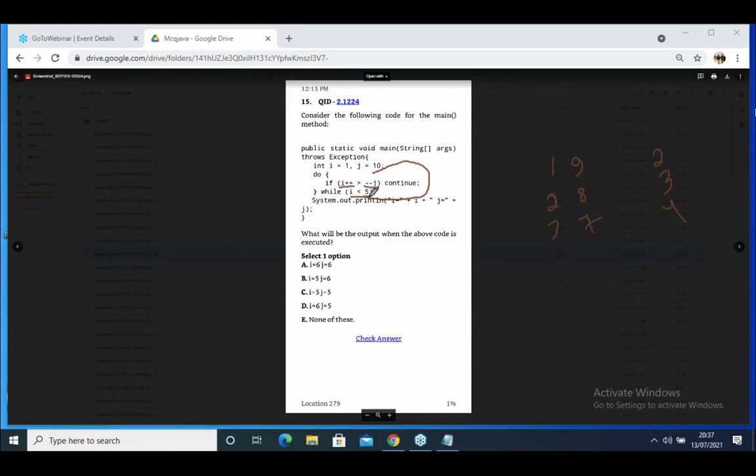What is the value in i? 4. Is 4 less than 5? Yes. Again i++. The i value is 4, but it becomes 5. --j, what is the value here? 6. What is the value in i? 5. Is 4 greater than 6? No. What is the value in i? 5. Is 5 less than 5? No. Come out from the loop. What is the value in i? 5. What is the value in j? 6. 5, 6.